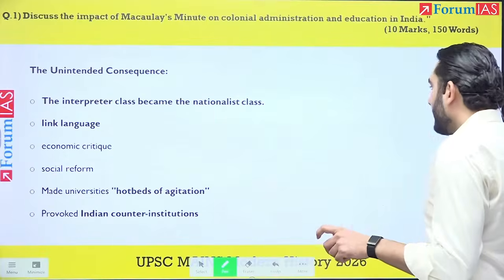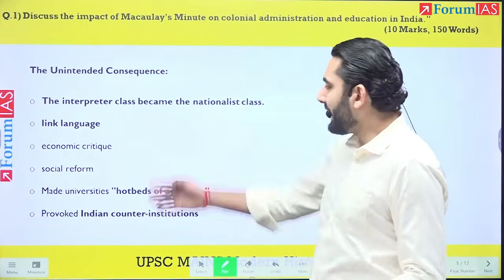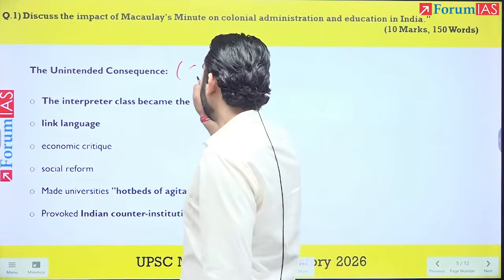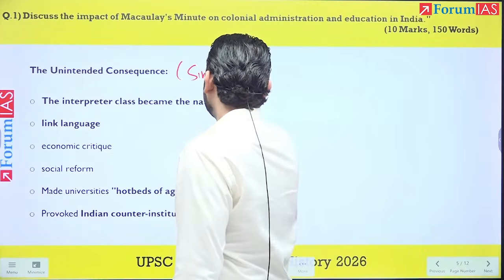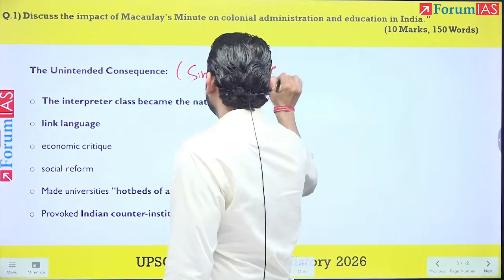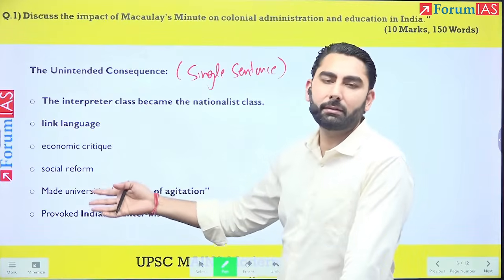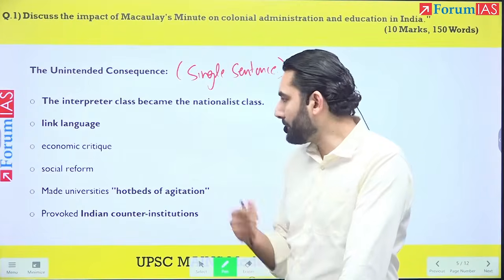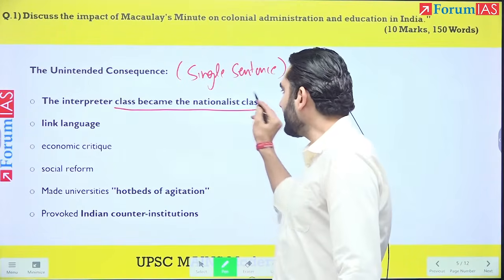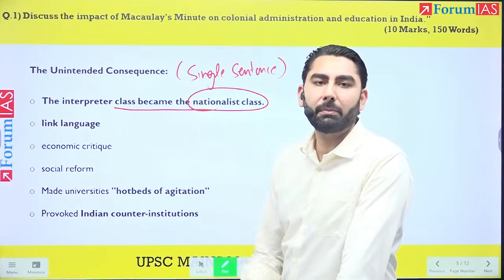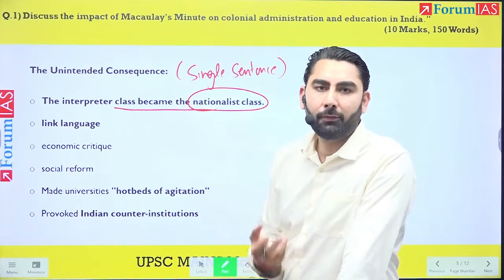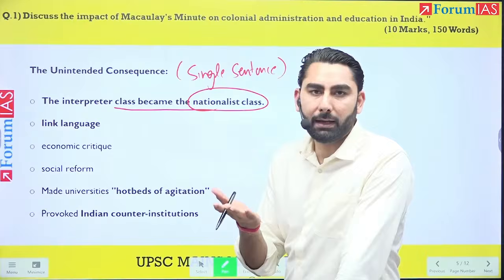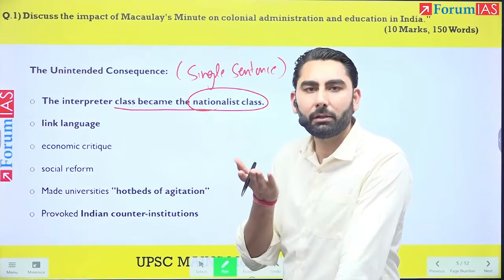When we talk about the unintended consequences, you didn't have to expand on these points; this could have been just a single sentence listing all these things, because they are quite self-explanatory and not part of the core theme of your answer. Okay, so the interpreters became the nationalist class. The middle class that was born out of the ferment of this Western education became the main plank of nationalism and the Indian national movement.